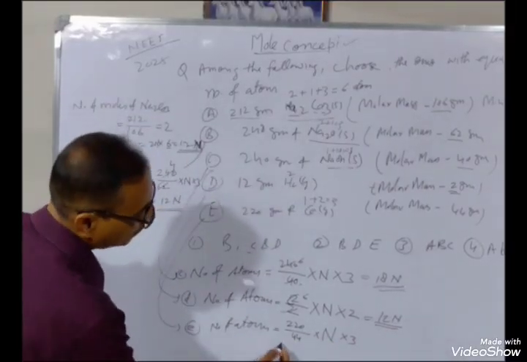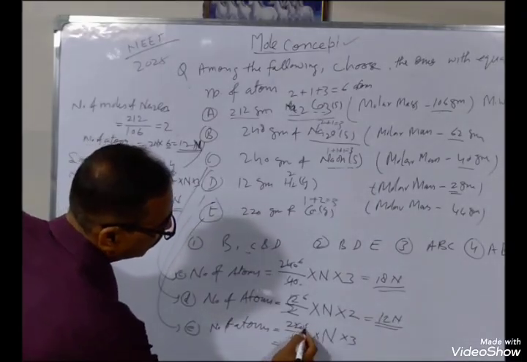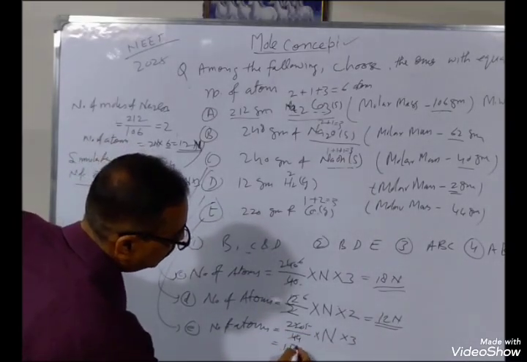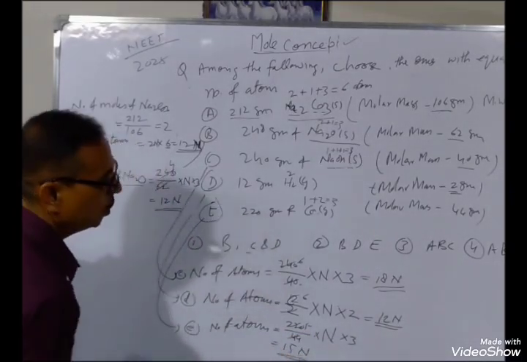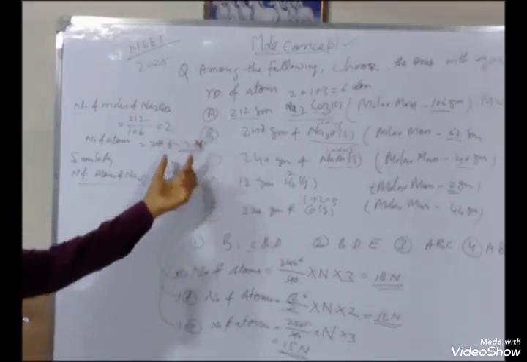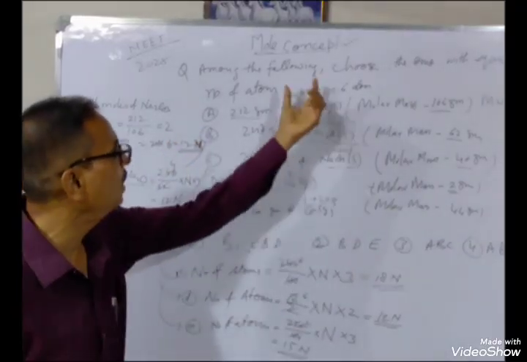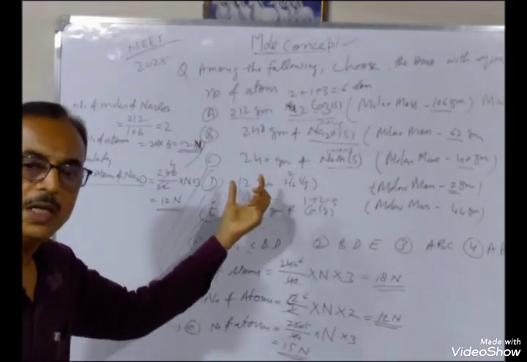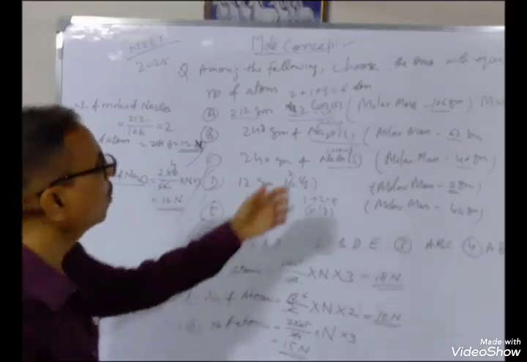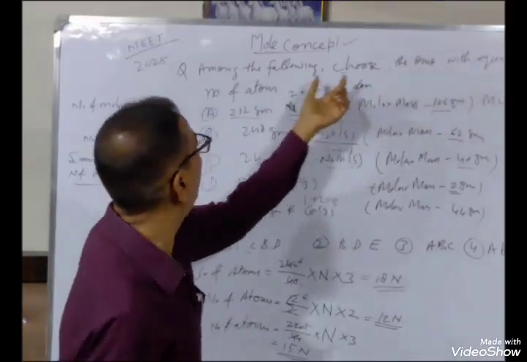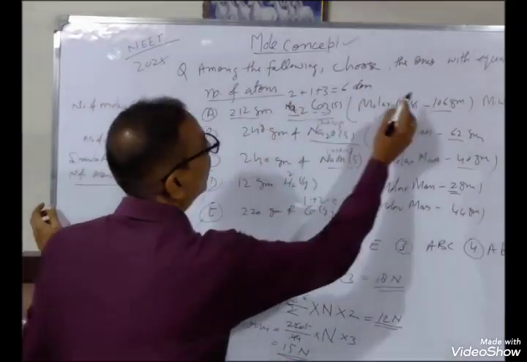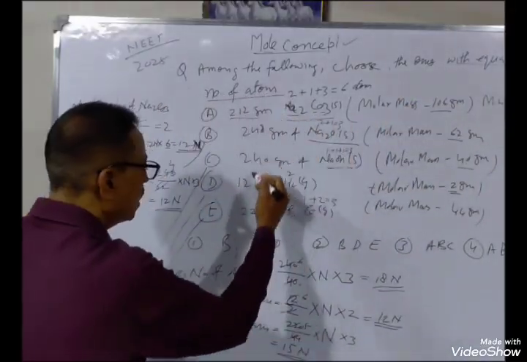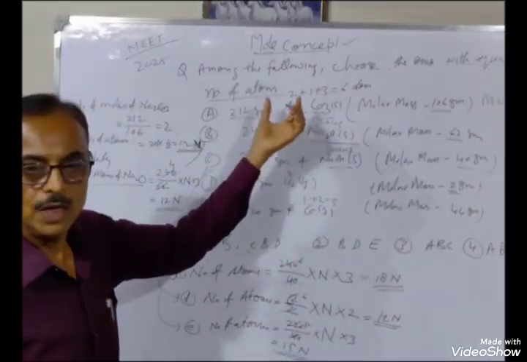So here 5 times 5 is 15. This is 15n. So here we have calculated the number of atoms in all A, B, C, D, E, all 5 cases. Now the question is the one with equal number of atoms. Whose number of atoms are equal?